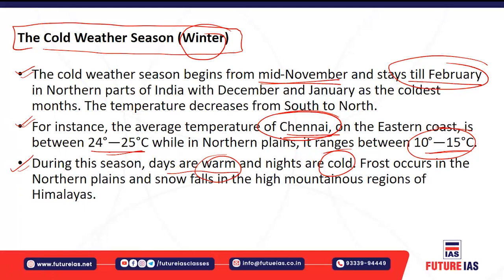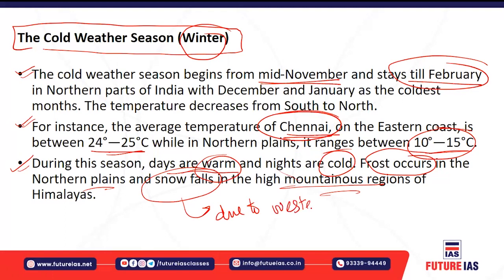Freezing cold. Generally, what happens is that frost occurs in the northern plains, and that sometimes affects the crops also. And there is also snowfall in the high mountainous regions. These snowfalls occur due to the western disturbances, also known as extra tropical cyclones.